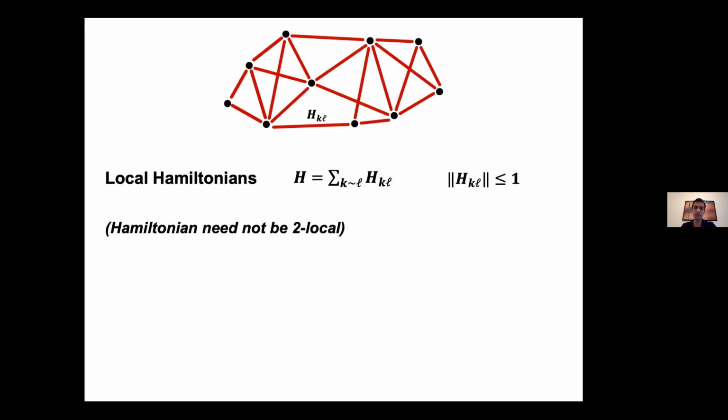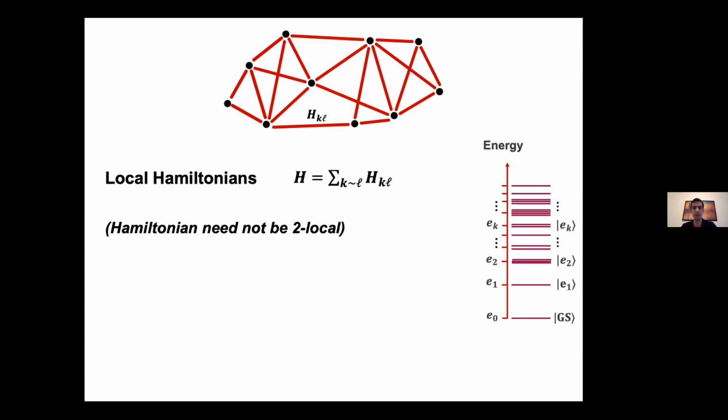And although I presented them this way, all the results that I'll discuss in the rest of the talk are not restricted to 2-local Hamiltonians, and they apply to hypergraphs and k-local Hamiltonians too. So this Hamiltonian operator has certain eigenvalues and eigenstates. The eigenstate with the smallest eigenvalue is called the ground state. And I'll assume without loss of generality that the eigenvalue of this state is 0.